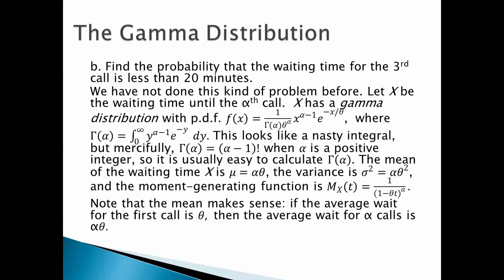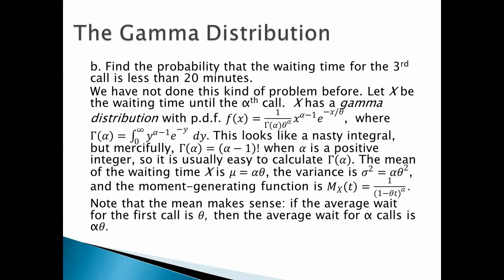So in general, let x be the waiting time until the alpha-th call. X has a gamma distribution with p.d.f. f of x equals 1 over gamma of alpha, theta to the alpha, x to the alpha minus 1, e to the negative x over theta, where gamma of alpha equals the integral from 0 to infinity, y to the alpha minus 1, e to the negative y dy. Whoa, that looks like a nasty integral. But mercifully, gamma of alpha is simply alpha minus 1 factorial, when alpha is a positive integer. So it's usually easy to calculate gamma of alpha. In general, gamma of alpha is alpha minus 1 factorial.